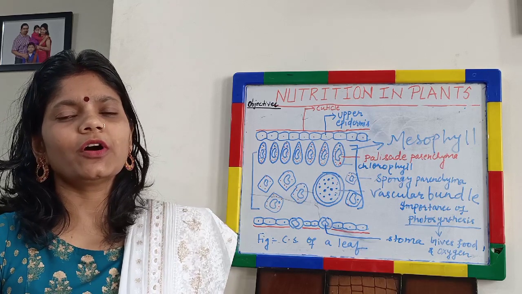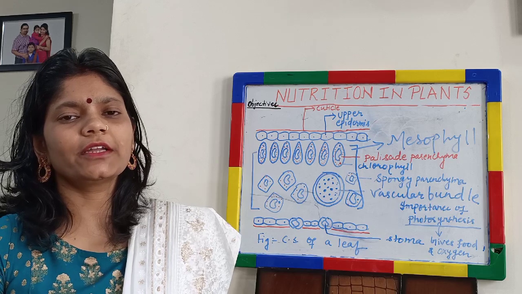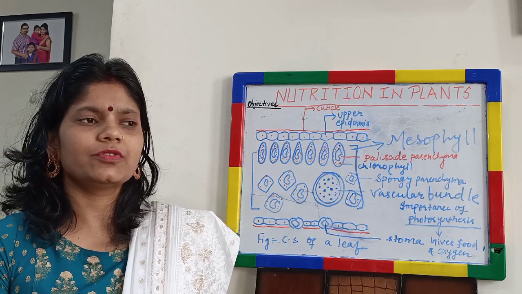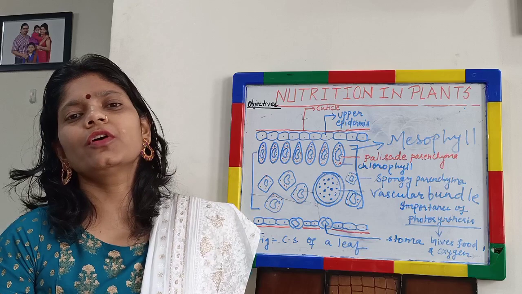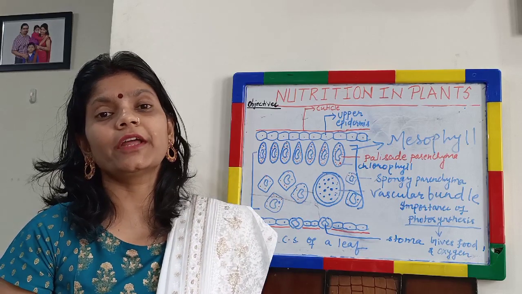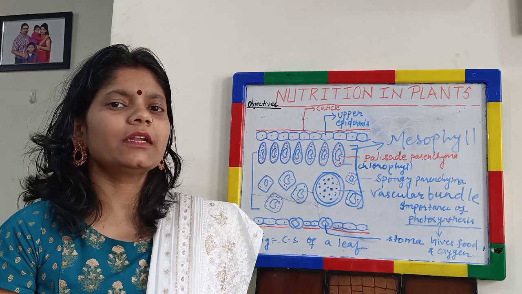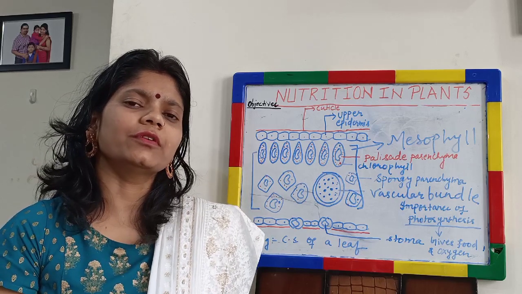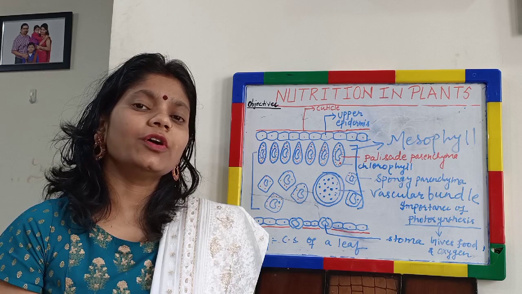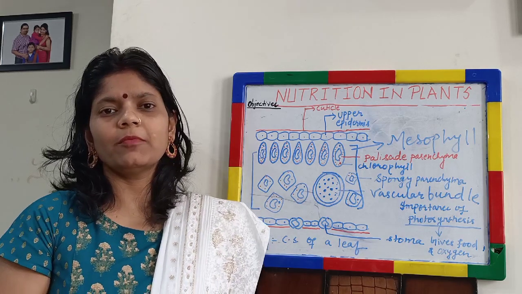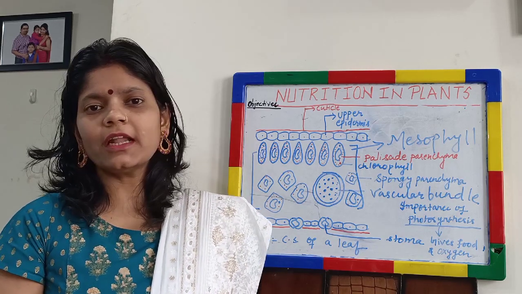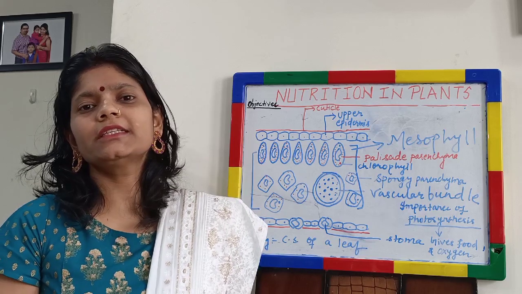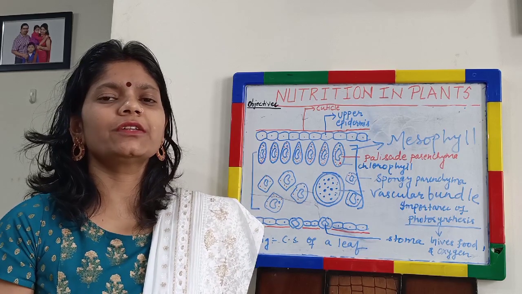Heterotrophic means an organism depends on other organisms for food. So heterotrophic organisms like humans or animals are directly or indirectly dependent upon plants for food. And on whom are the plants dependent? Plants take their energy from sunlight. So we may say that the sun is the ultimate source of energy.